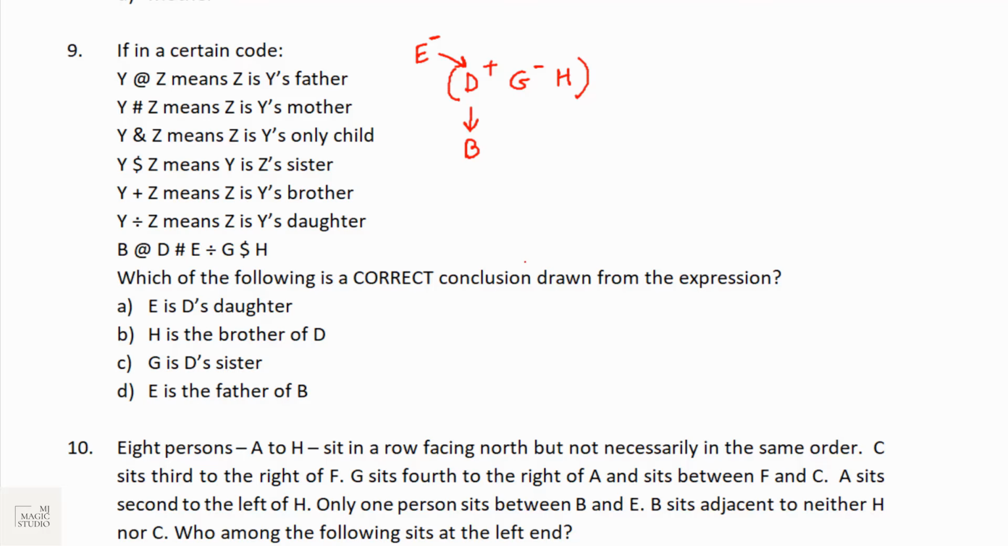Which of the following is correct conclusion? E is D's daughter. No, E is mother of D. H is brother of D. H may be brother or sister of D. No conclusion. G is D's sister. G is D's sister is the correct conclusion. E is father of B. No, E is grandmother of B rather. So the correct conclusion from this expression is G is D's sister.